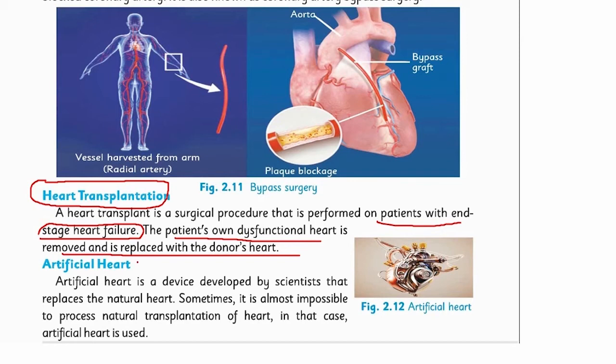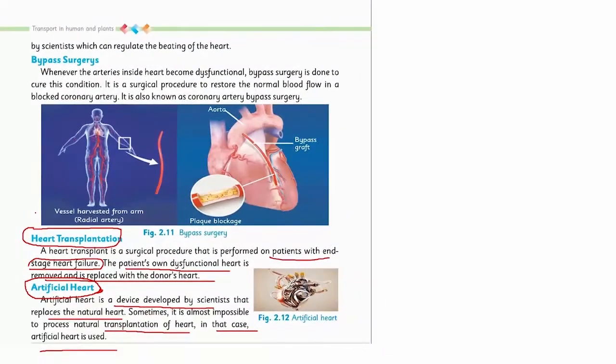In case no transplantation is possible, an artificial heart is placed. An artificial heart is a device developed by scientists that replaces the natural heart. Sometimes it is almost impossible to carry out a natural heart transplantation due to the patient's condition or the availability of donors. In that case, an artificial heart is used. An artificial heart also adds life to the patient's life. So this was all about the scientific developments that have been made to treat dysfunction in the circulatory system.